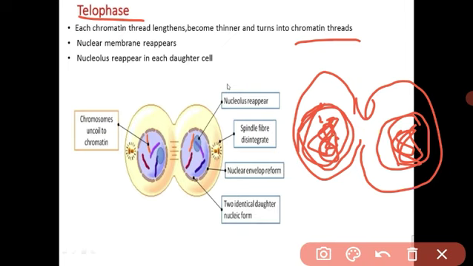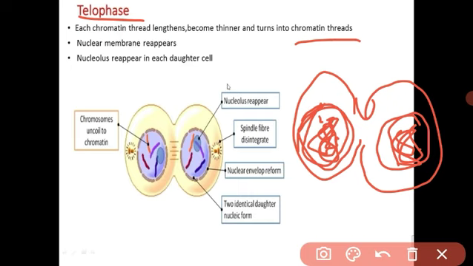Understood? See students, the nucleus has 23 pairs of chromosomes, but for your better understanding, in the diagram in the textbook also, only 4 chromosomes are shown. Because then you can properly draw the diagrams, show the actual structure, and show what changes in each phase. Telophase is the last phase of karyokinesis, where the nucleus is totally divided. Understood? What changes in the telophase?